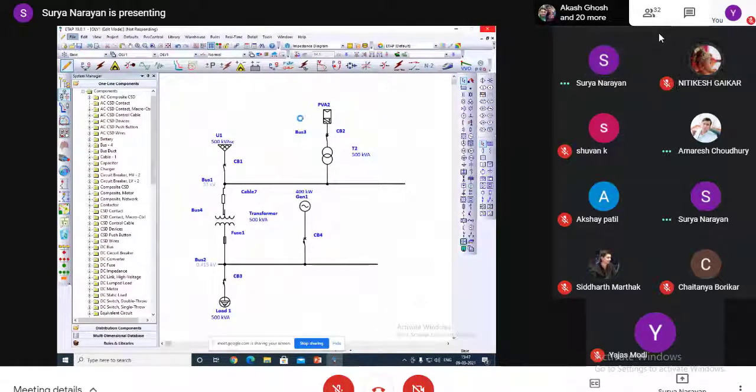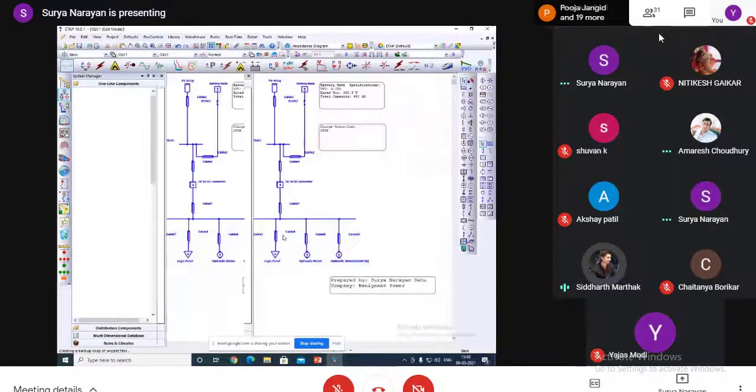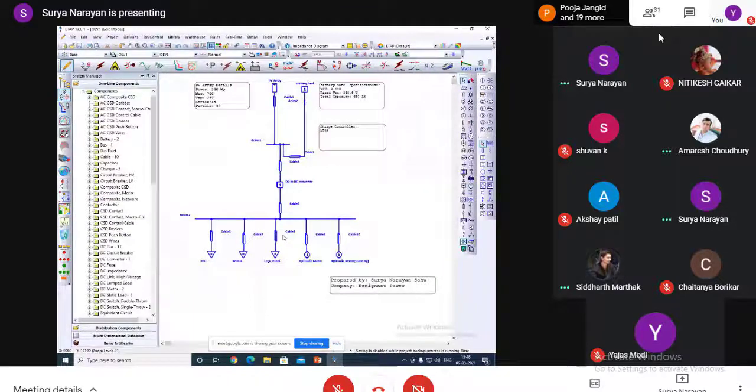Okay, I can show you. I have different ones. And once I simulate a given circuit diagram, what are the outputs I can get? If you can explain that in brief.